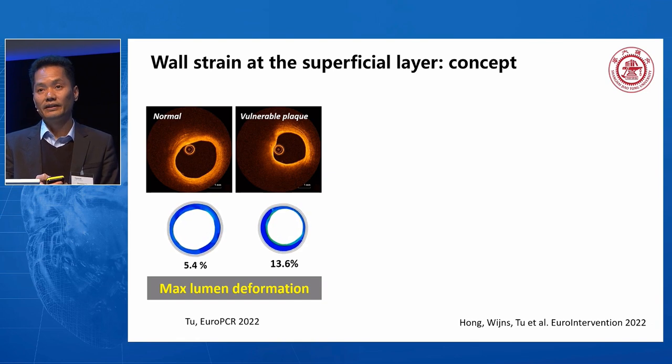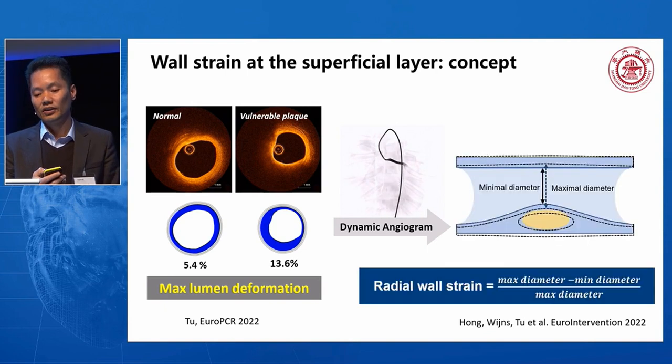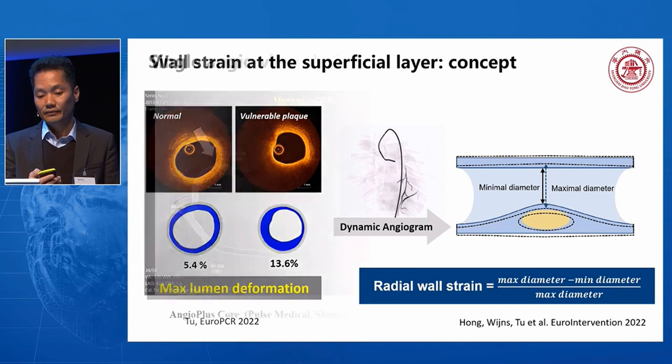So let me explain this example. For example, if you have a vulnerable plaque like the red image here, over the cardiac cycle you have more deformation in the superficial layer, and this reflects in the difference in the maximum lumen deformation. And this information is actually captured by the dynamic angiogram. It's hidden information in the dynamic angiogram, but it's a very subtle change. So if your algorithm is smart enough to capture this small change, you are able to quantify it. We call it radial wall strain, using this formula.